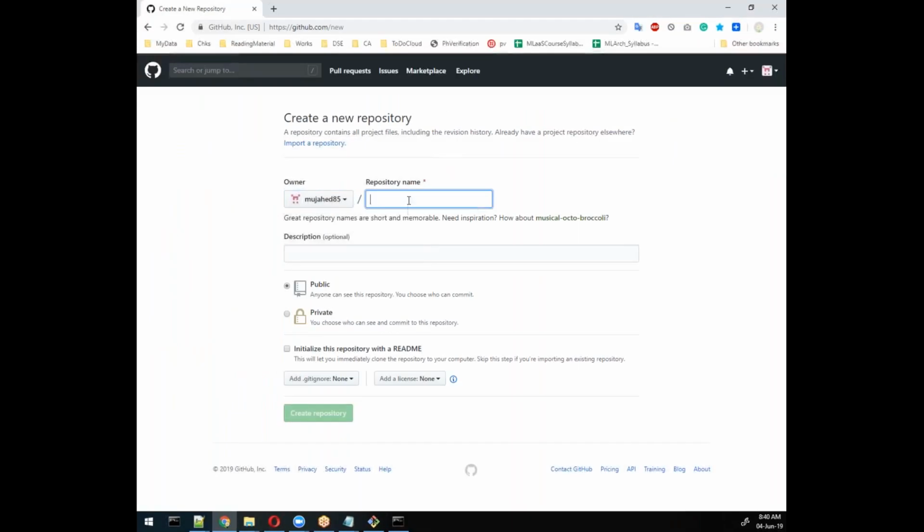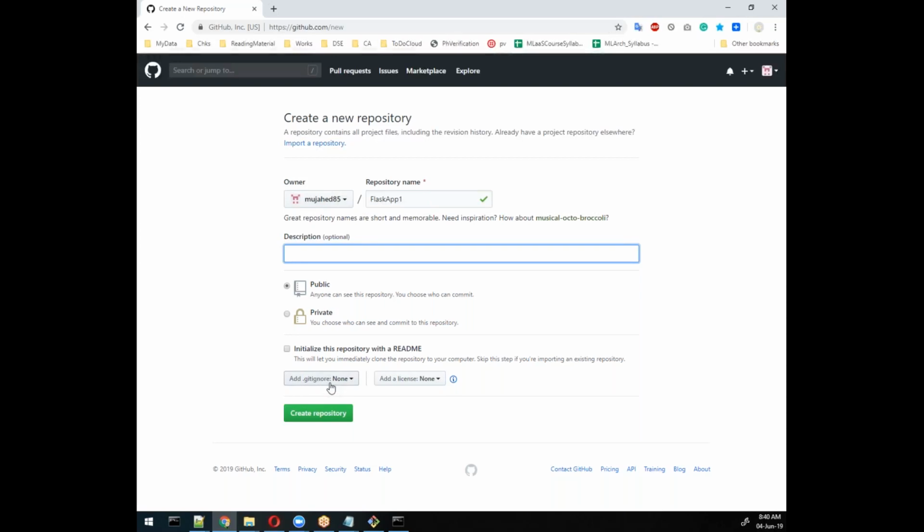We can create the repository in two ways, either public or private. You can write a description about the packages we use. Private requires money, and public is open source, which means it is free, so no problem. And you can also initialize with an empty file.